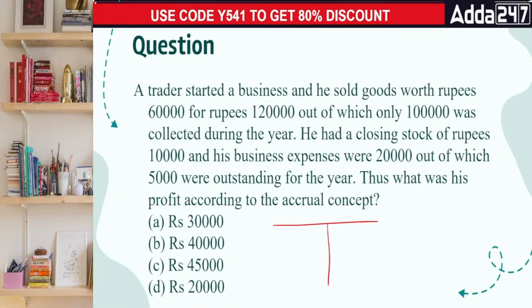Everyone, by sales is rupees 1 lakh 20. Theek hai? The closing stock was 10k. Your opening stock was 60k. And the expenses that they incurred were 20,000. Hai na?